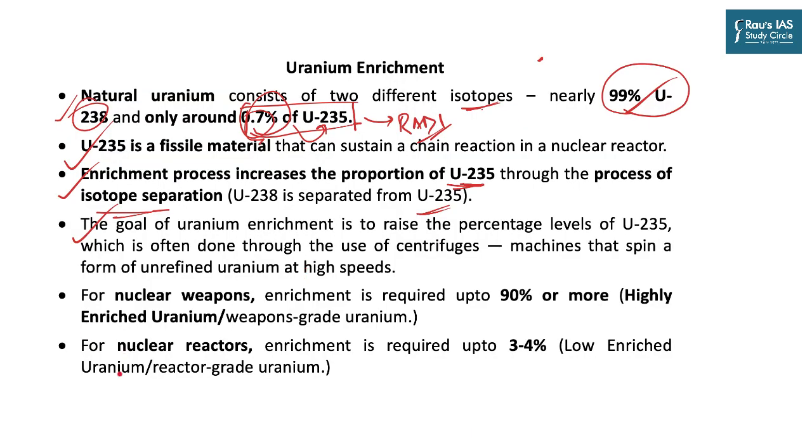For nuclear weapons, enrichment is required up to 90% or more, as we have already talked about. But for nuclear reactors, for nuclear power plants, enrichment is required only up to the 3-4% level. And so that is why when the Iran nuclear deal was finalized, when Iran claimed that it needs access to its own nuclear power plant, it was allowed enrichment up to 3-4%. But now it looks like it already has 20% enrichment capability and has acquired 60% enriched uranium from somewhere.